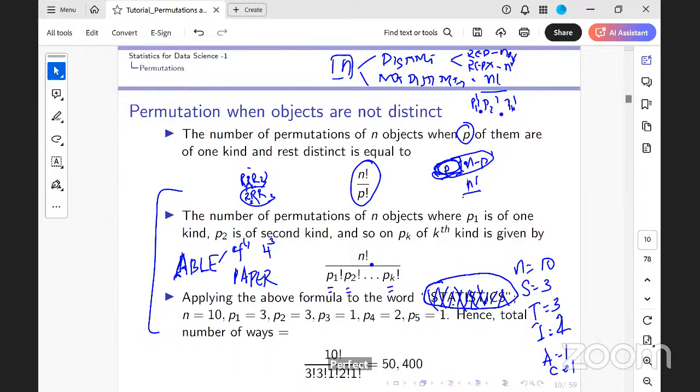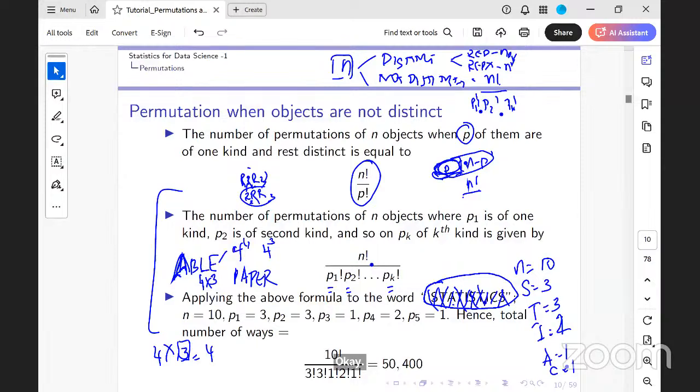How many 3-letter words can I form without repetition? 4 into 3, 4 into 2... 4 factorial, or 4 into 3? I'm asking for 3-letter words from the letters. How many ways can I do that? It's going to be 4 factorial by 1 factorial, which is 4 into 3 into 2.